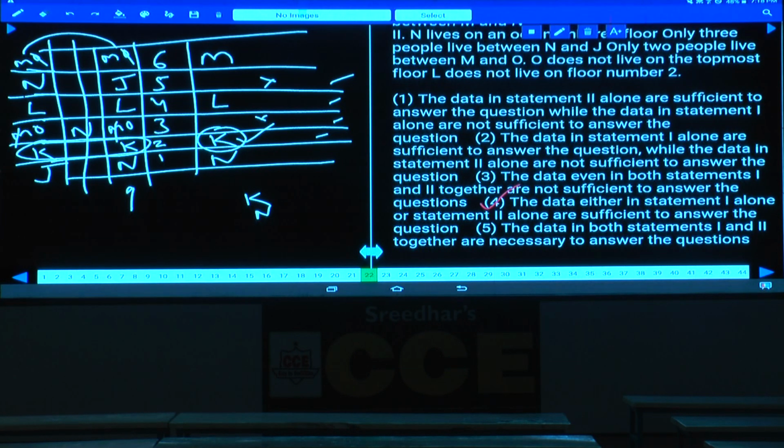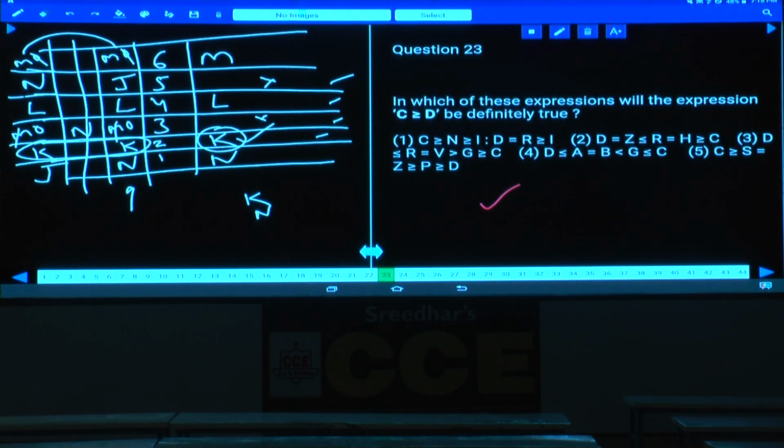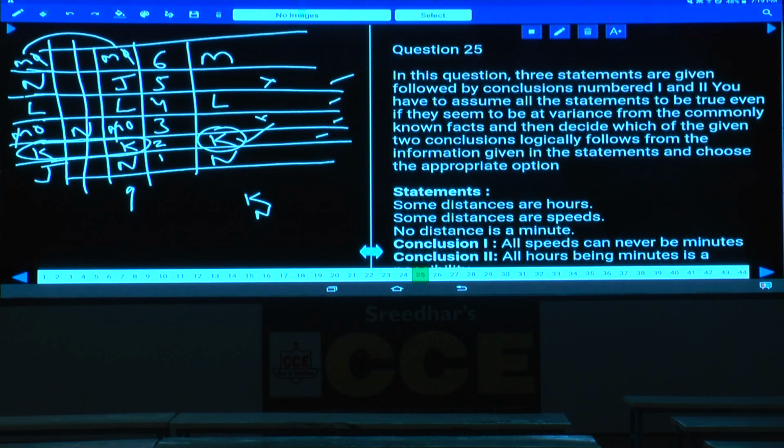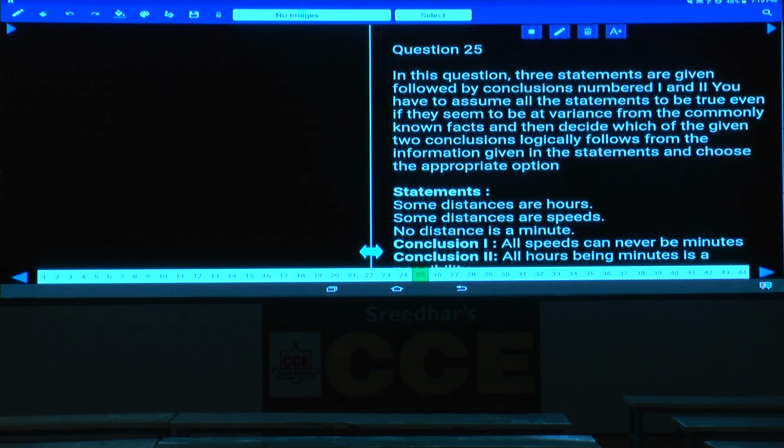Is this clear? Next one, 23 and 24, coded inequalities. Yes, anyone please? Next one, 25 to 30, question numbers 25 to 30, syllogisms. Yes, any question among this? 25 to 30.